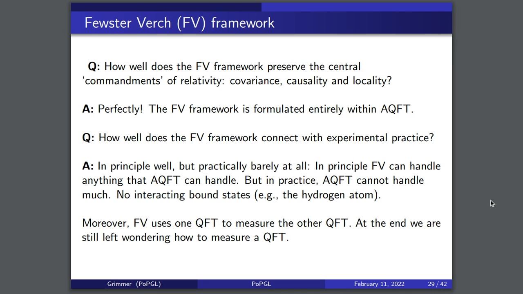And moreover, there's another issue with connecting with experimental practice: the Fewster-Verch framework uses one quantum field theory to measure another quantum field theory. And at the end of the day, we're still left wondering how to measure a quantum field theory, how to get the information out of this and relate this to our experiments, if we don't really leave QFT land. And that's what lets it stay so perfect in terms of covariance, causality, and locality. But if we never leave QFT land, then we're never going to connect with our experiments.